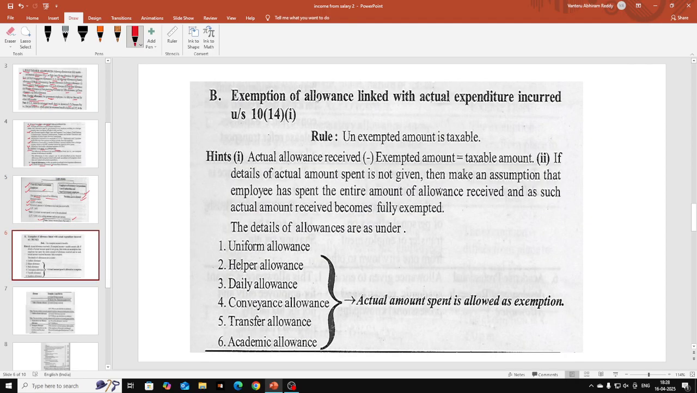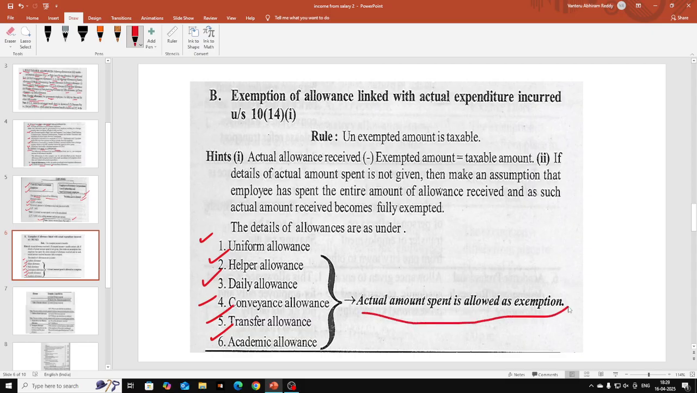And next one is some other allowances, where actually those are partly taxable allowances. So here you see uniform allowance, helper allowance, daily allowance, conveyance allowance, transfer allowance, academic allowance. If you observe these kinds of allowances, these are partly taxable allowances. Some portion is taxable, some portion is not taxable. How much is taxable, how much is not taxable?